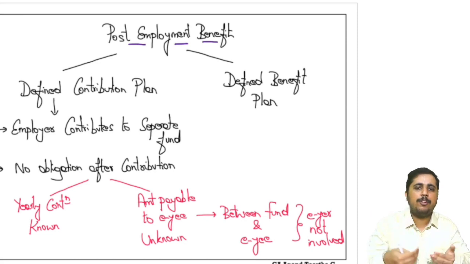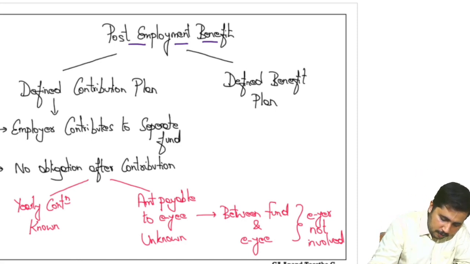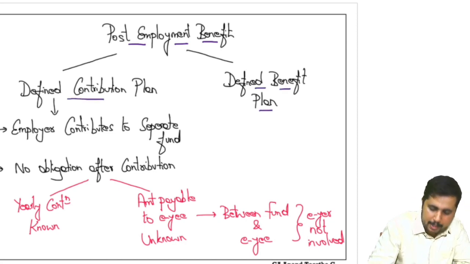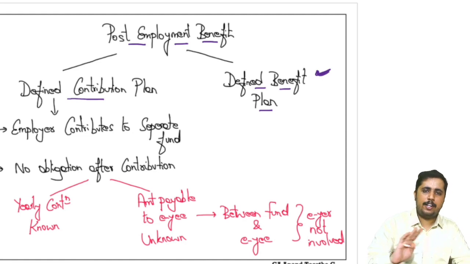Okay. Now, how do we record this kind of expenditure? How do you consider the post-employment benefit? There are two ways in which post-employment benefit can be recorded. One, we call it the defined contribution plan. The second one is called the defined benefit plan. In that, defined contribution plan is easier. Defined benefit plan is that area where we have to study more, where we have to learn a lot. Now, defined contribution plan.